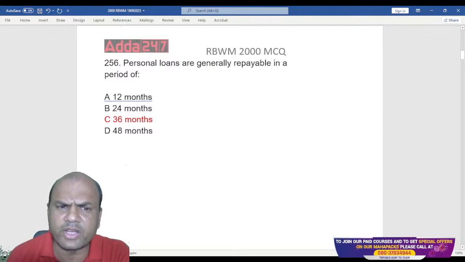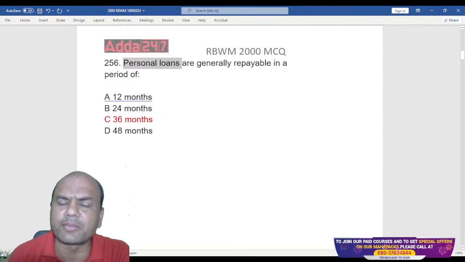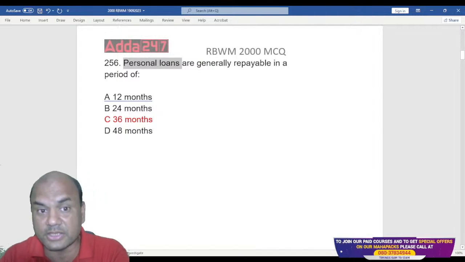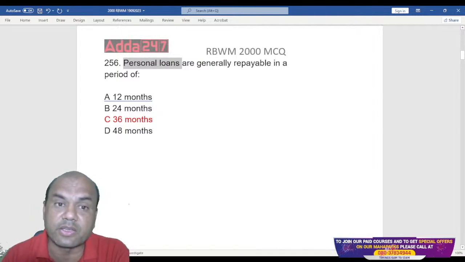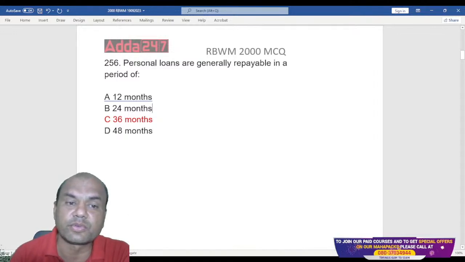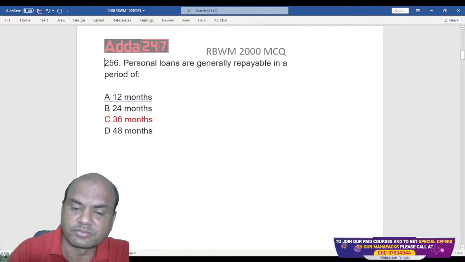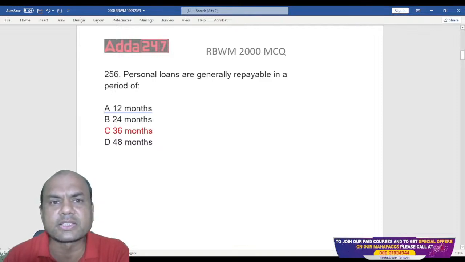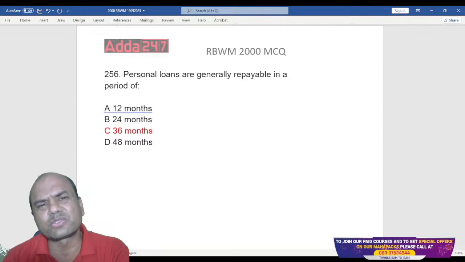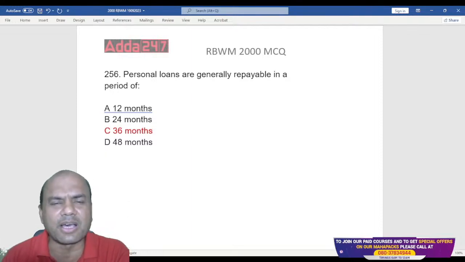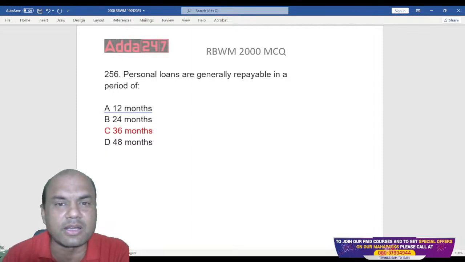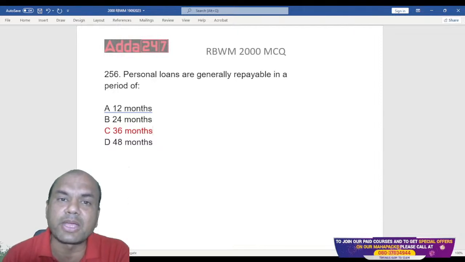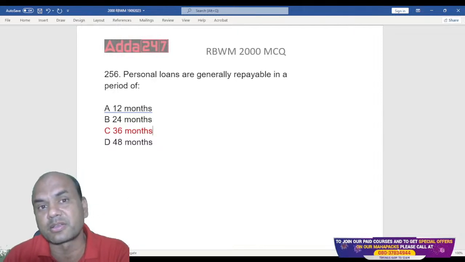Do we take any security on personal loans? Type in the comment section. Is it compulsory for us to take any security for the personal loans? What do you say? Is it compulsory? No, not at all compulsory. You can just give the personal loan like that only without any security. Some banks do ask for some FD, some bike, some car, something as a collateral, but that depends on bank to bank and on the credit score of that customer.